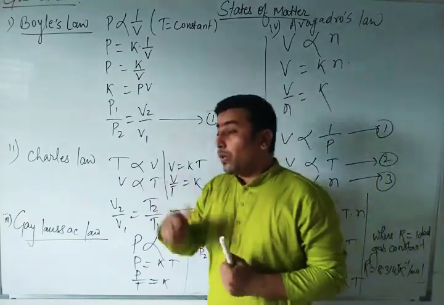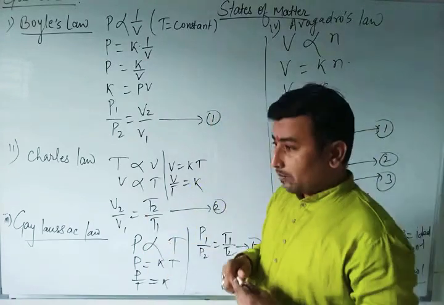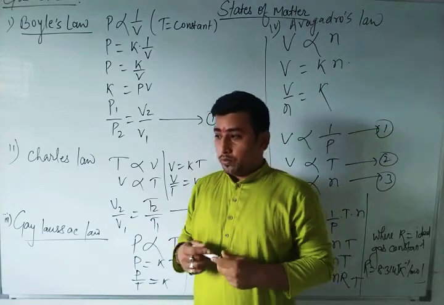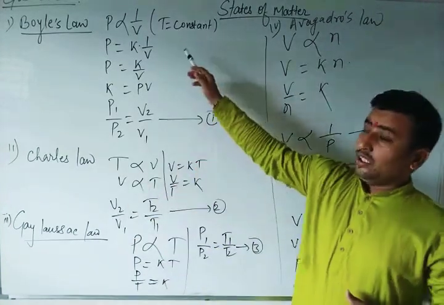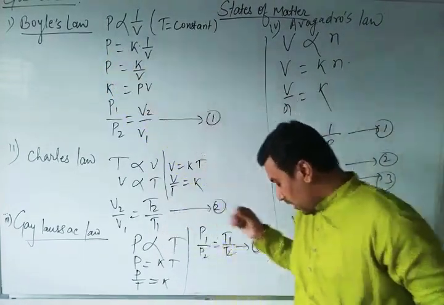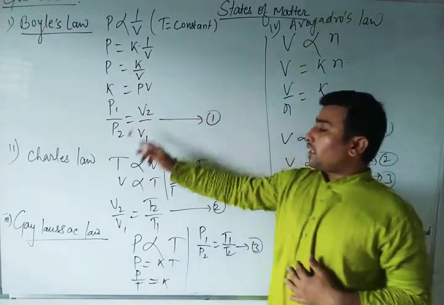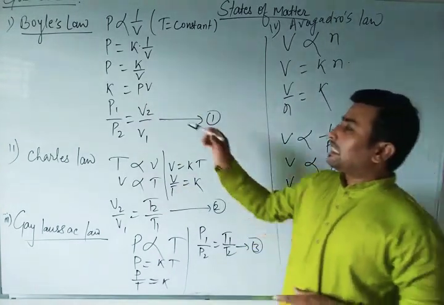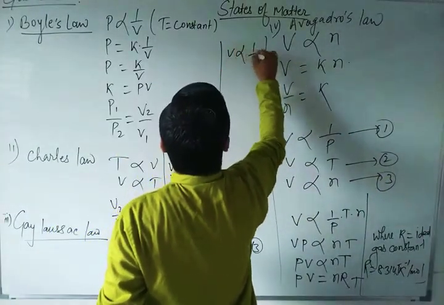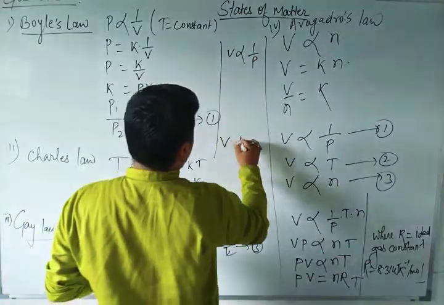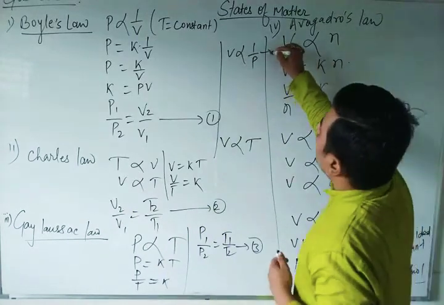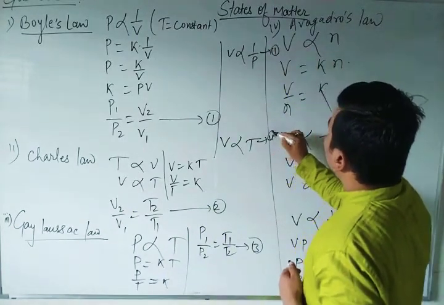As I told you in the previous video, pressure, volume, temperature, and the amount of substances were there, which I left to teach in the previous video, but in this video I started with Boyle's law. In Boyle's law, you have seen that pressure is inversely proportional to the volume. In the Charles law, volume is directly proportional to temperature, and here volume is directly proportional to N. So this was our first equation, this was our second equation, and this was our third equation.